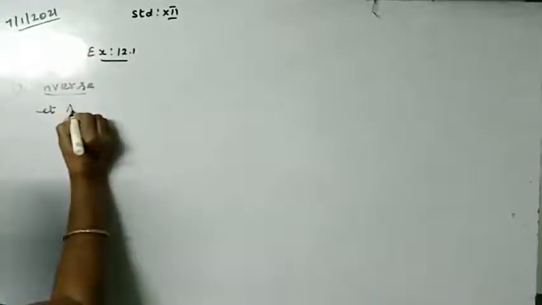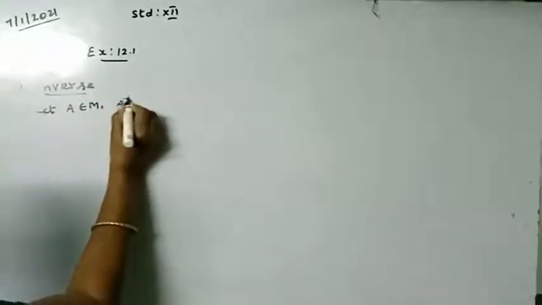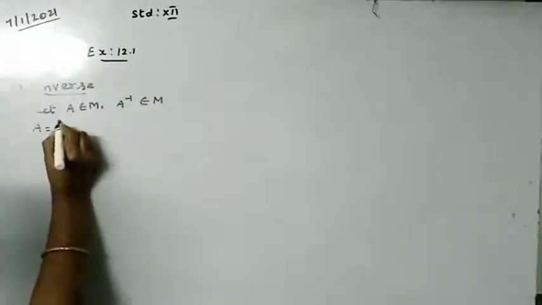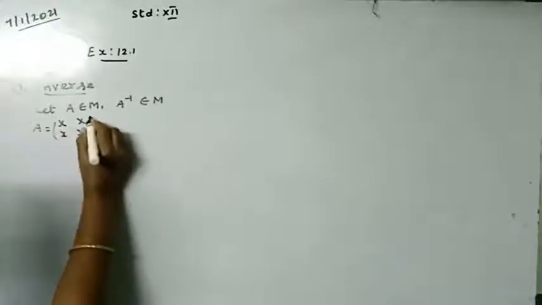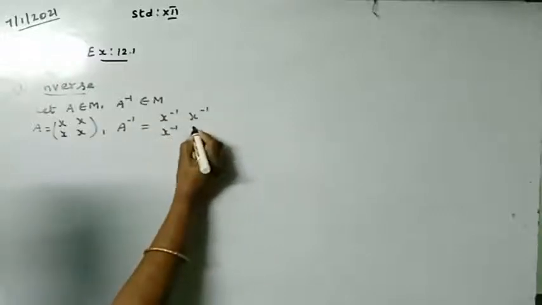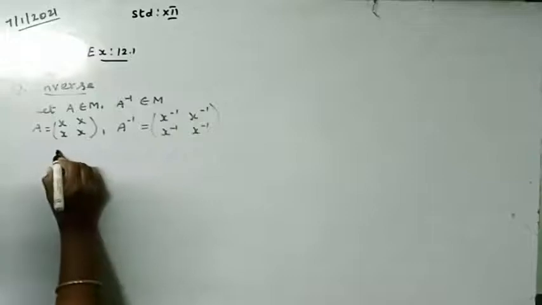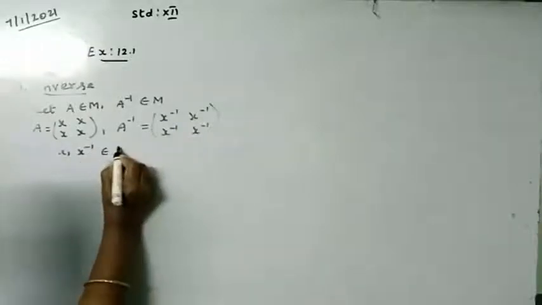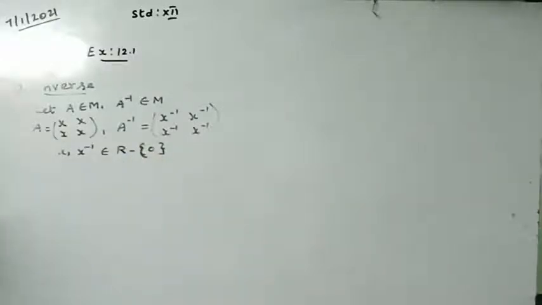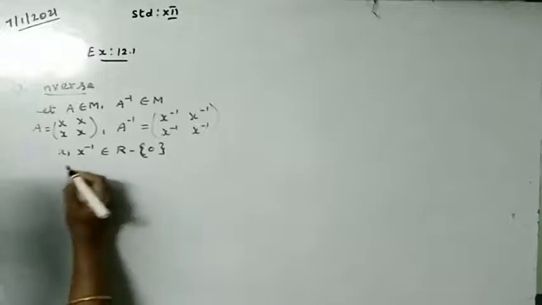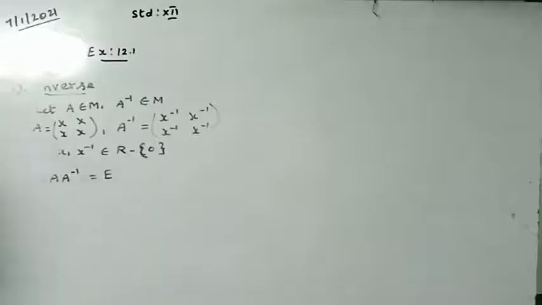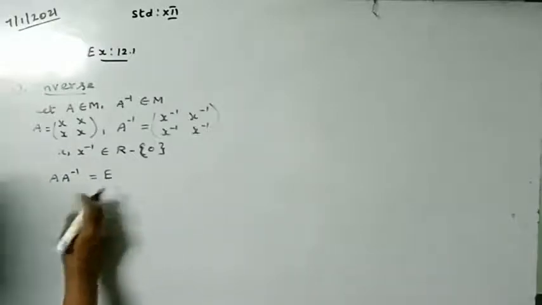Let A belongs to M and also A inverse belongs to M. Take an element, A is equal to [x x; x x], and A inverse is equal to [x' x'; x' x'], where x and x' belong to R minus 0. By the definition of inverse, A star A inverse is equal to E. We found E already, so we substitute it here.